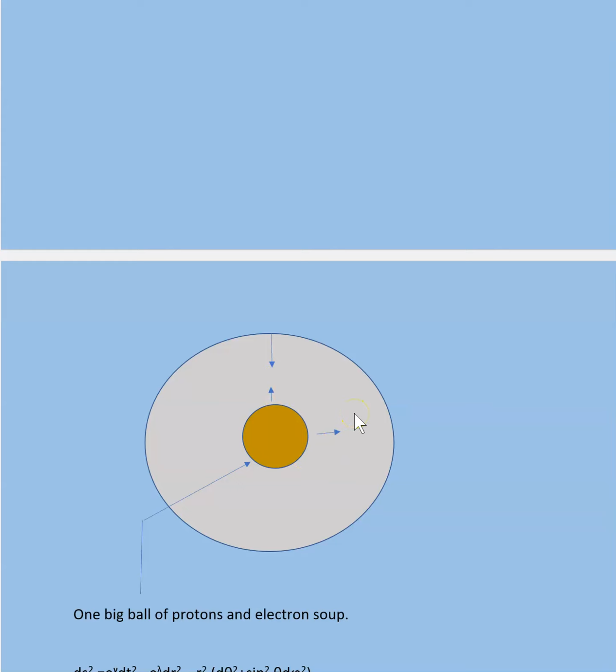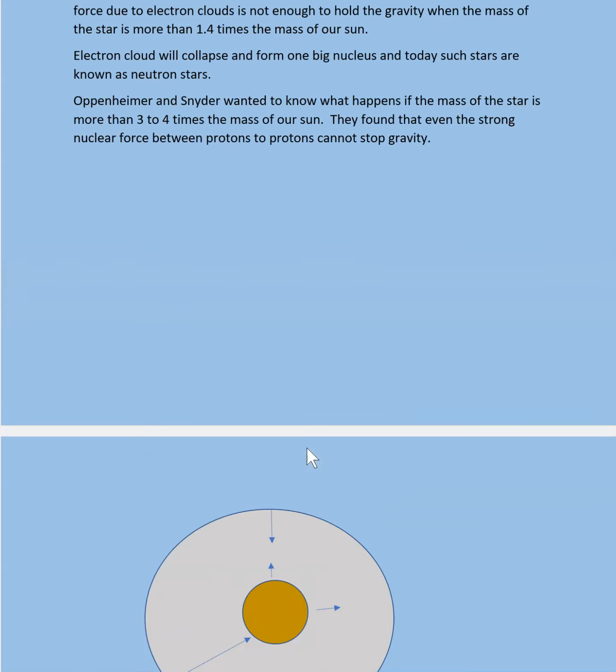Now what Oppenheimer and Snyder asked was, what if the mass of the star is even bigger? Then is this core going to be able to hold back gravity, or is it going to collapse? And if it collapses, where is it going to collapse? That was the question that Oppenheimer and Snyder asked. So what they did was